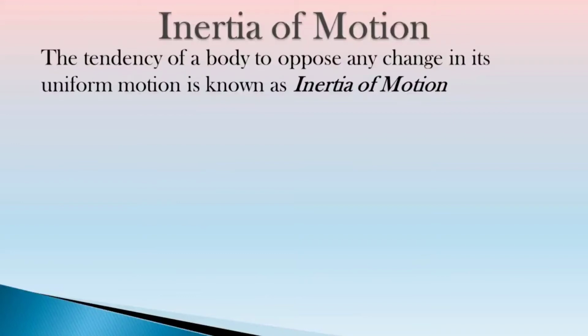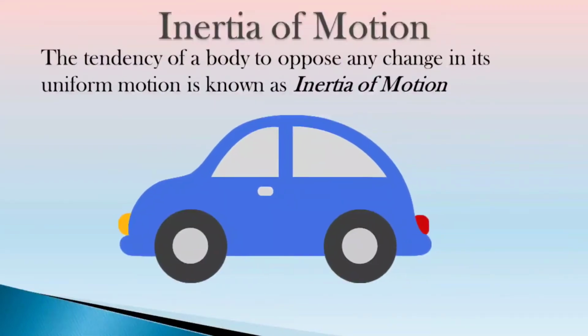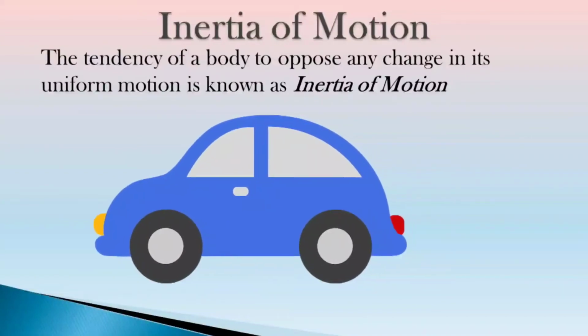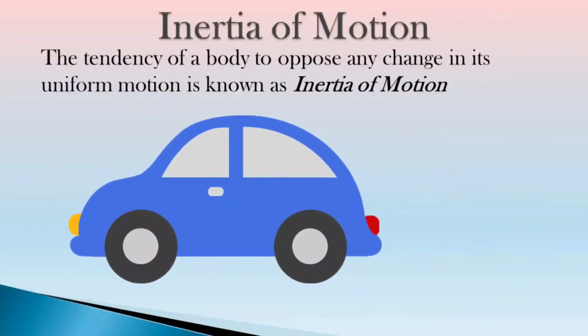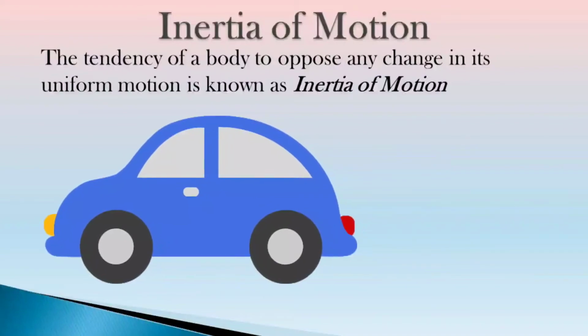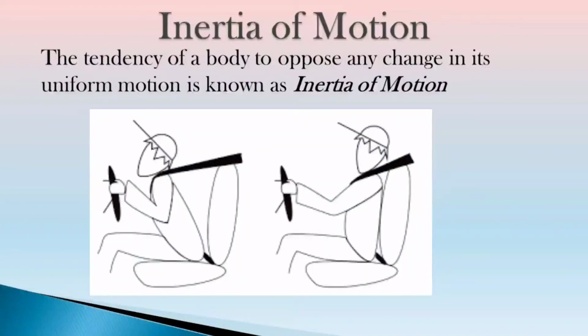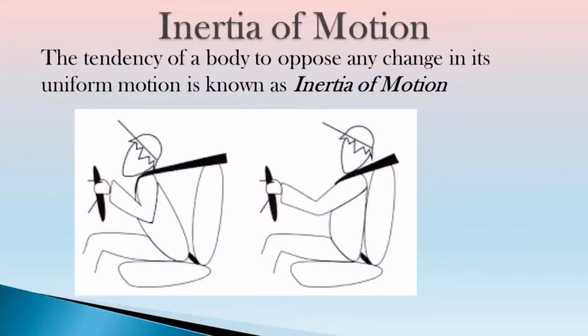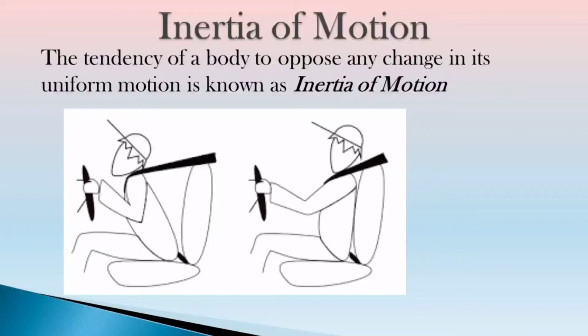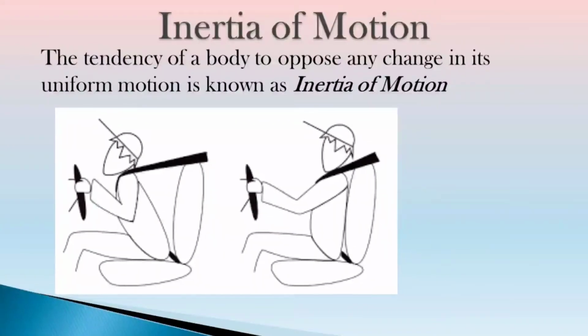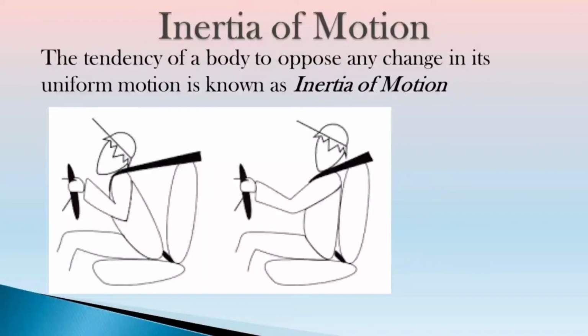Understand inertia of motion with the help of an example. Suppose you are sitting in a car which is in motion, which is moving. Now let us suppose that the brakes are applied suddenly by the driver. What will happen? You will observe that if the brakes are applied suddenly, you will fall in forward direction. Your body gets a jerk in forward direction. This is also because of inertia of motion.